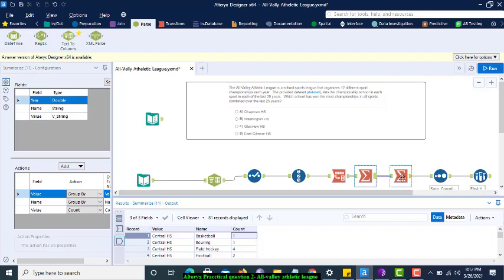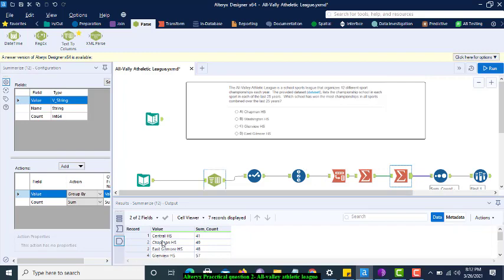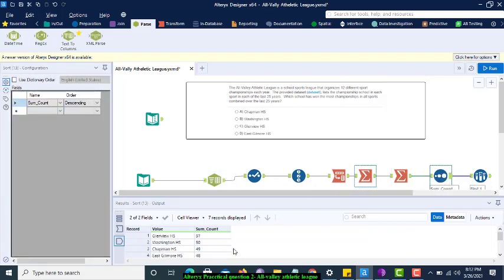Then again I'm doing a Summarize. I don't need the sports now, so I will group by the champion and then take the count in the next summary. The same thing: I have summarized all the values and got the count, which means the total number of sports won by each champion. Now I will do sorting, in descending order, so I get the maximum number of wins.